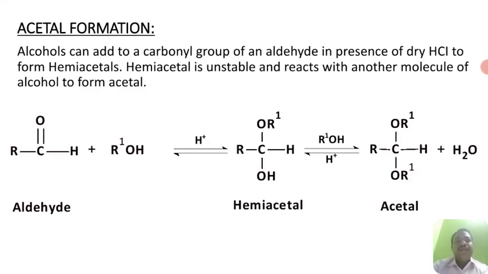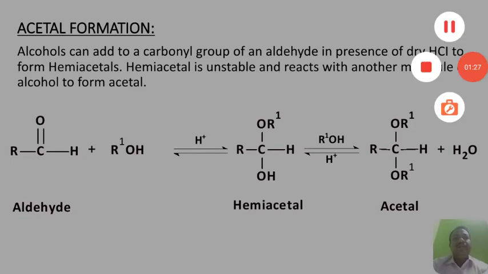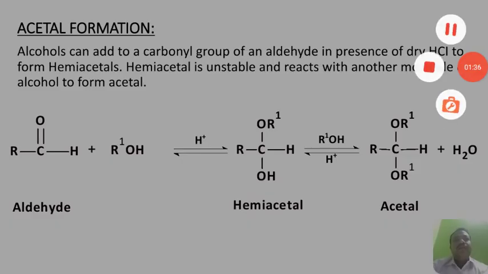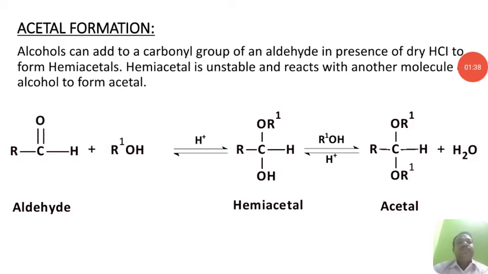So in this session we'll be discussing acetal formation. What is acetal formation? How is acetal formed? Alcohols can add to the carbonyl group of an aldehyde in the presence of dry HCl to form hemiacetals. Hemiacetal is unstable and reacts with another molecule of alcohol to form acetal.